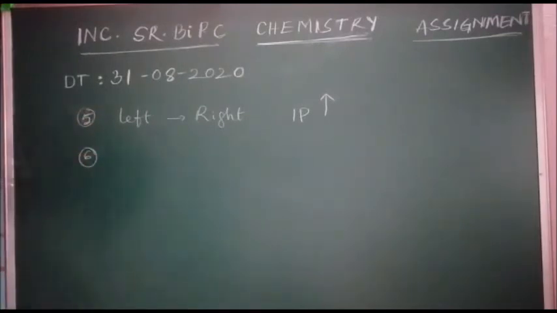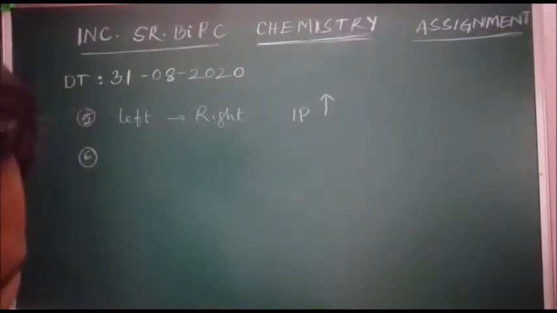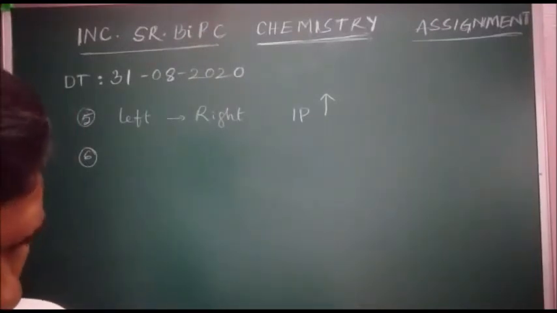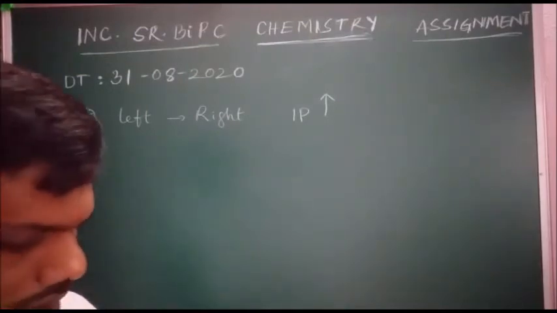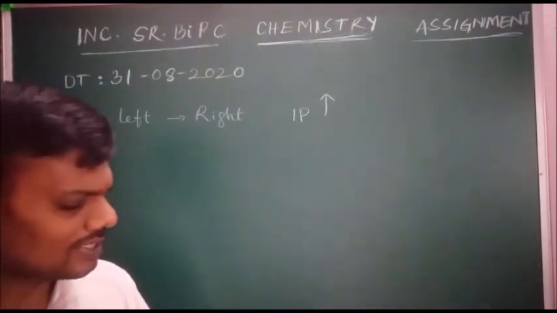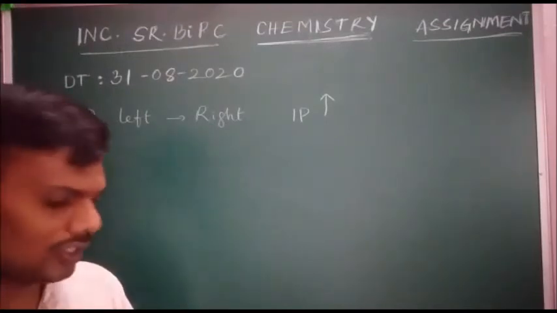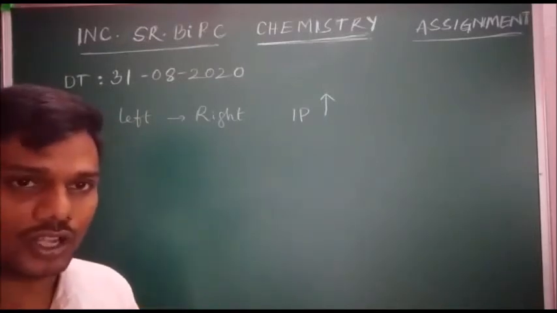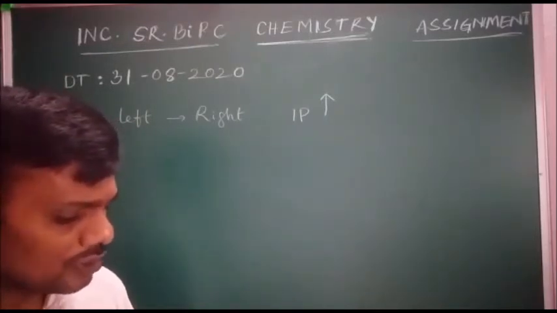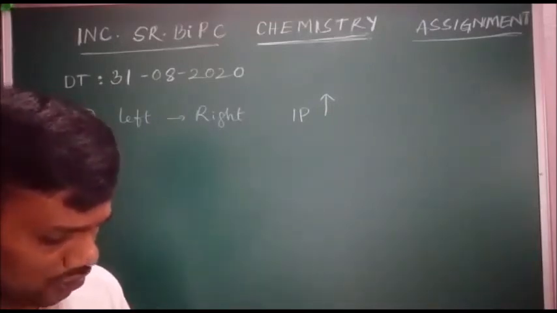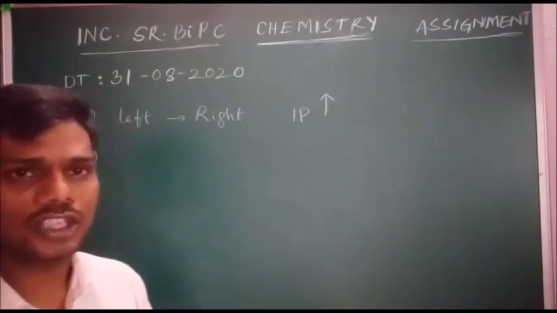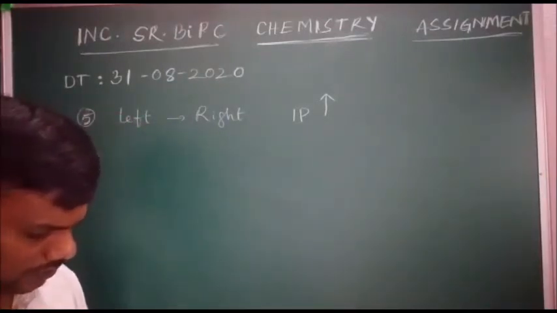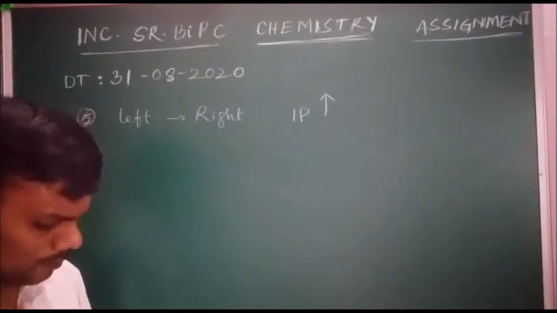Next, question number 6. The correct statement about ionization energies of copper and zinc. IP1 of copper is less than that of zinc, correct. IP2 of copper is more than that of zinc, it is also correct. IP2 of zinc is more than that of copper, that is wrong. So the correct statements are both 1 and 2. Here the answer is the fourth option.